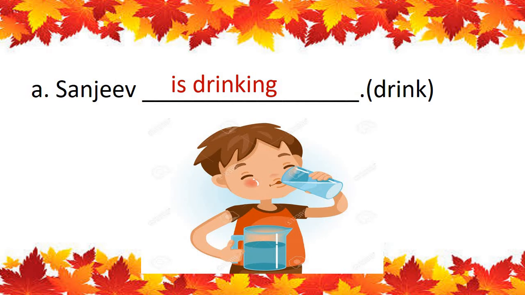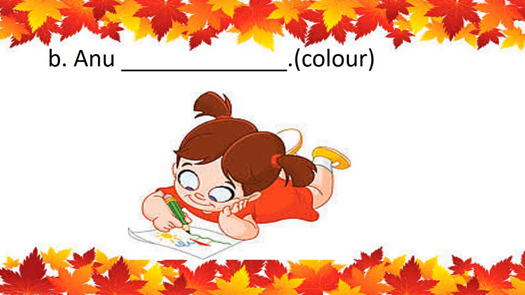Okay? So Sanjeev is drinking. See now number second, B. Now see, this girl is Annu. Now you all remember Annu means she. And we have to use the ing form of this word, color. So what will we use? Very good, those who are answering.